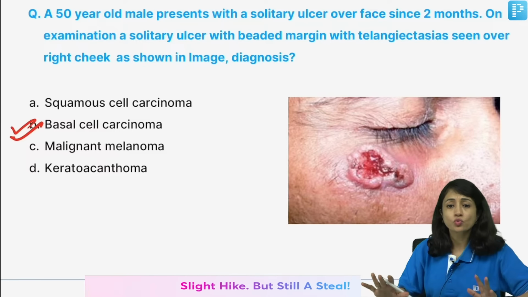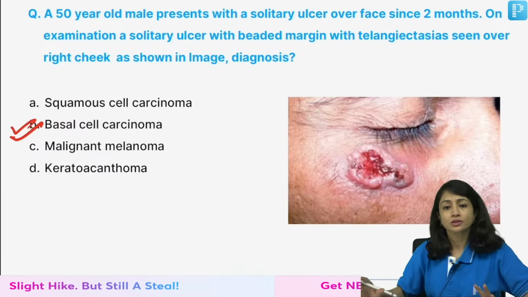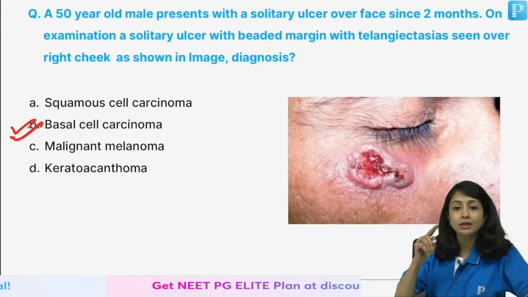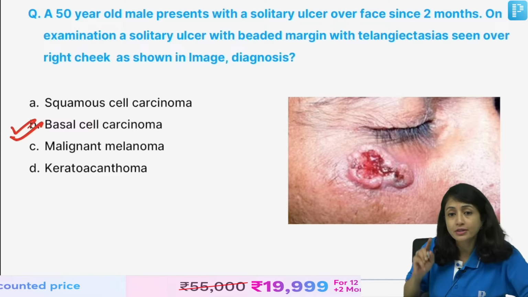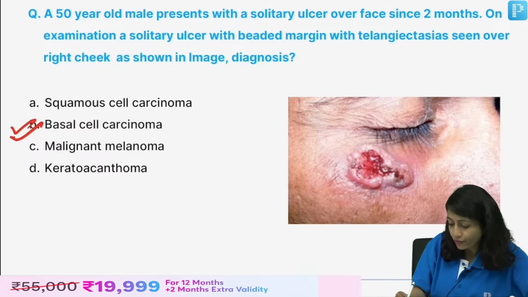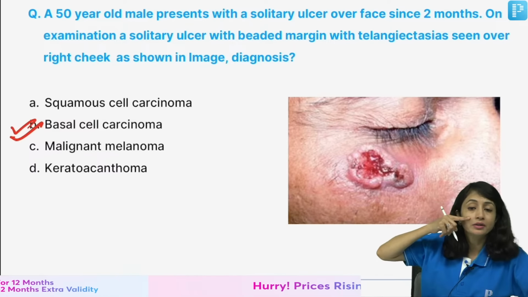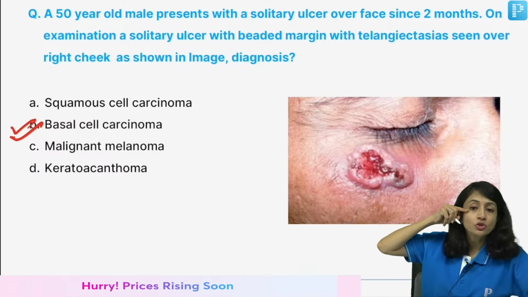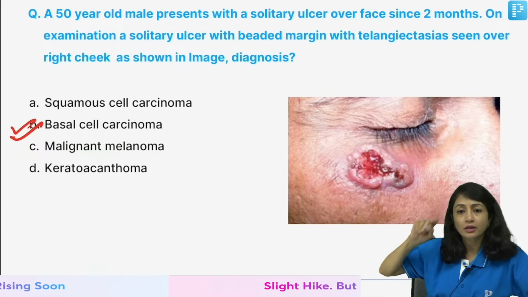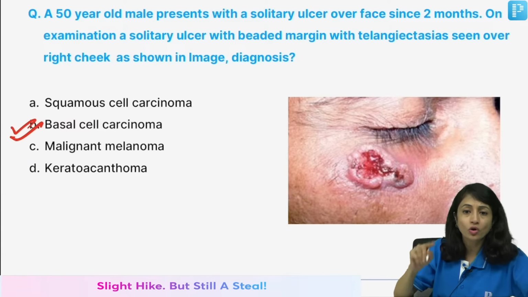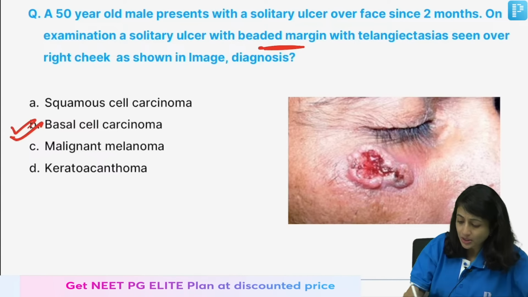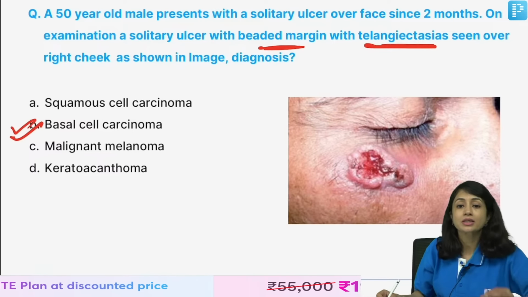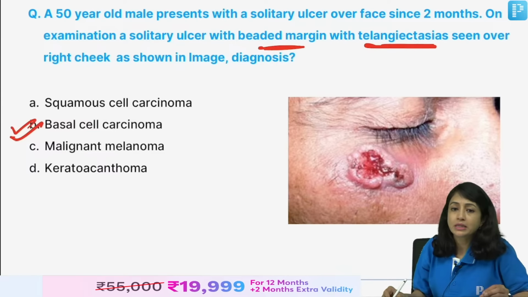Remember, this is what they ask. Basal cell carcinoma, they give you an image which is there around the eyelid. So, remember BCC, this is a very common site. From the area of the nose, if you mark a line here, it is usually above this. So, you see BCC here, and the typical description of ulcer is it's a long standing ulcer with beaded margins and with telangiectasias. So, beaded margins and telangiectasias are important features of BCC.